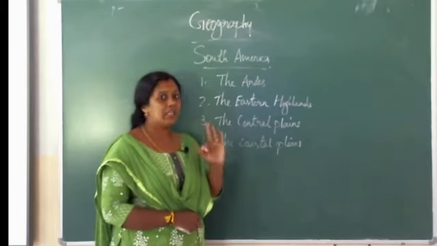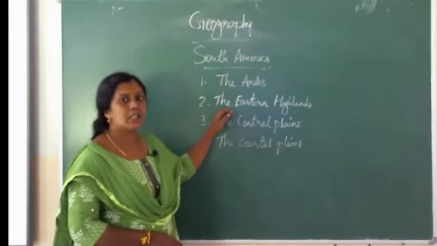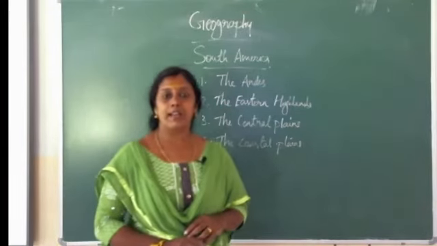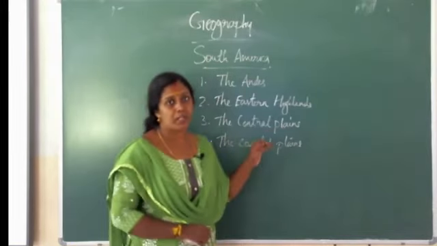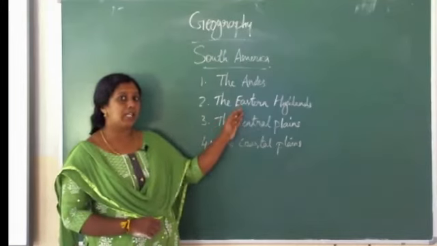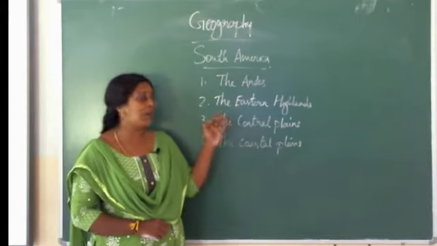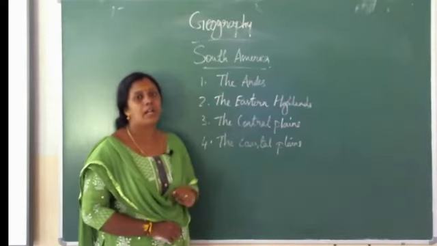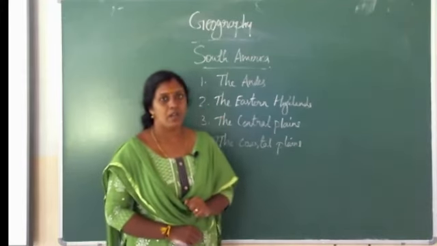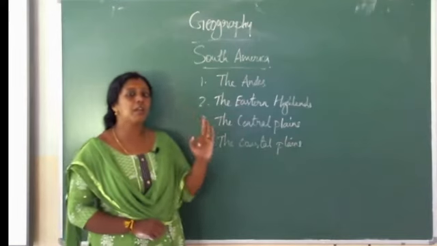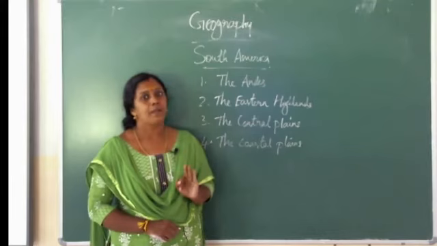Mainly three important highlands are there in South America: Guyana Highland, Brazilian Highland and Patagonia. These are the important highlands of South America. They are located in the east direction of the continent, which is why they are called the Eastern Highlands. In that, the three important highland regions are Guyana, Brazilian and Patagonia.